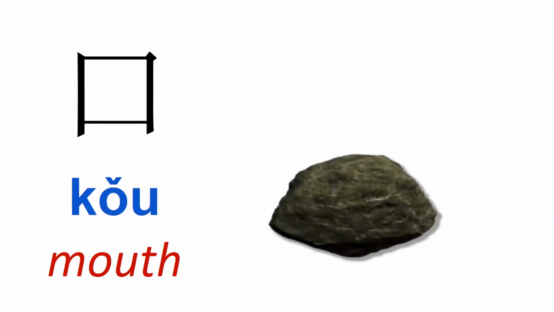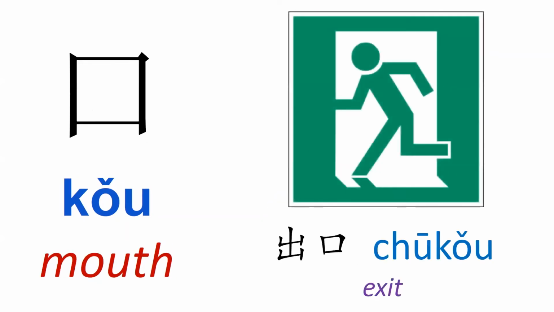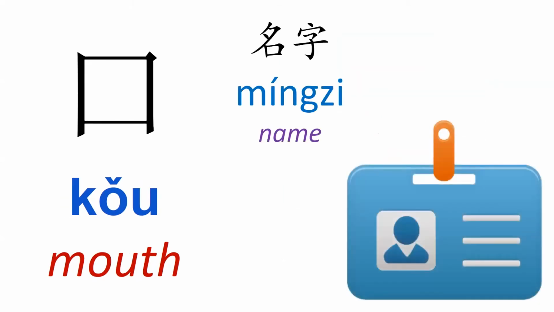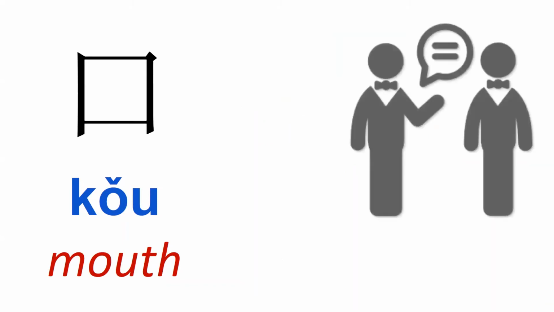Another one, for example, for stone, 石, okay? This example comes from the book. And this one, 出口, exit, okay? The word for name, 名字. Remember, now we have the whole package, okay? 你叫什么名字? How you are called, or in English we say, what's your name? So this is the easy way to say what is your name in Chinese, okay?